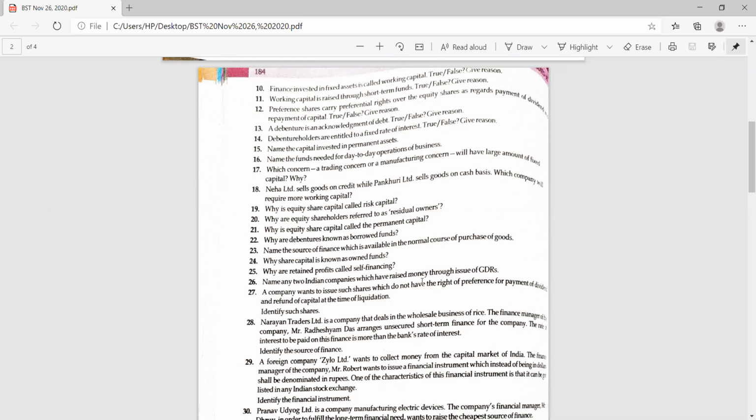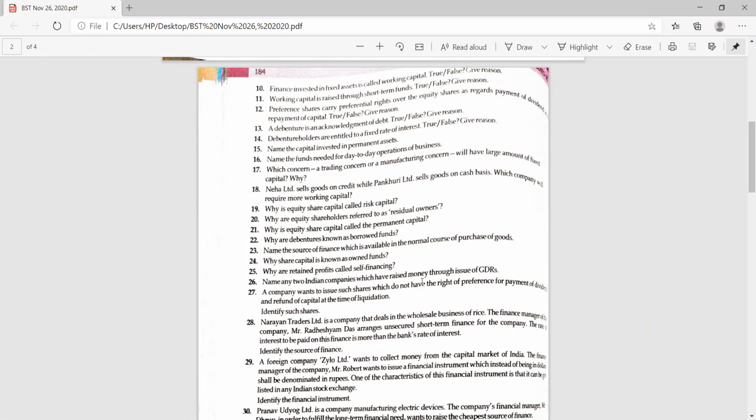Why is equity share capital a permanent capital? Because it is to be paid only at the time of the winding up of the company. It is not redeemable. It is not to be repaid throughout the life of the company. So that's why it is known as permanent capital.